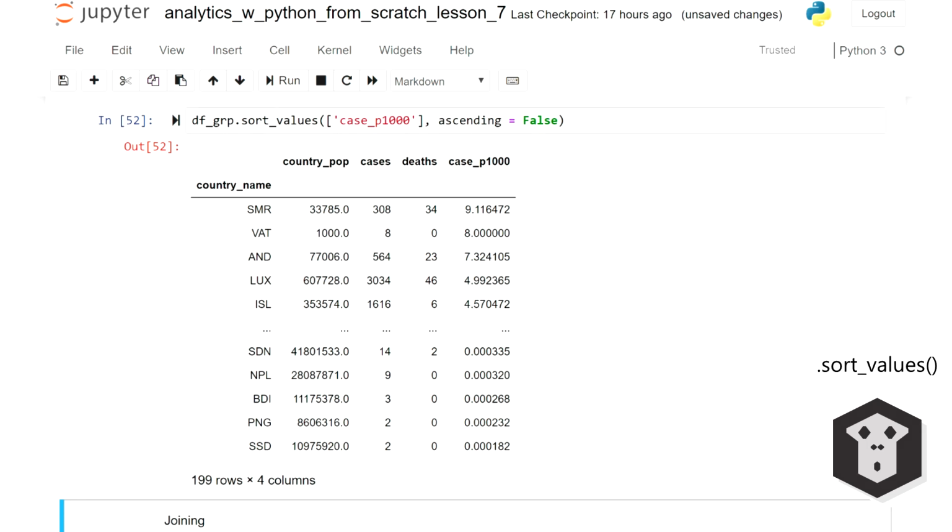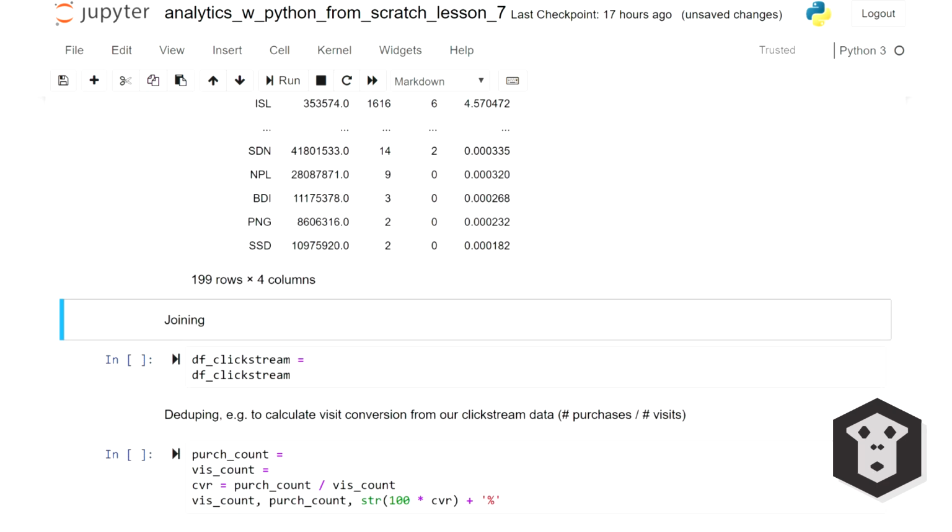This is what it would look like. For instance, in Andorra, you have more than 7 cases per 1,000 individuals. And you can also join, like in SQL. If you don't know SQL, joining just means combining tables together. For instance, in our clickstream data frame, there's a country ID column, and in our countries data frame, there's a column to look up that ID and get the country name.